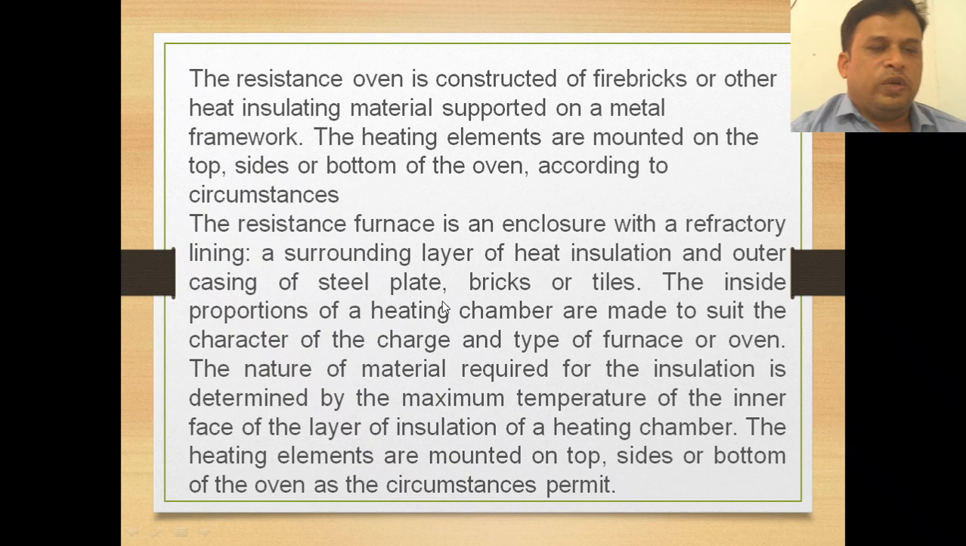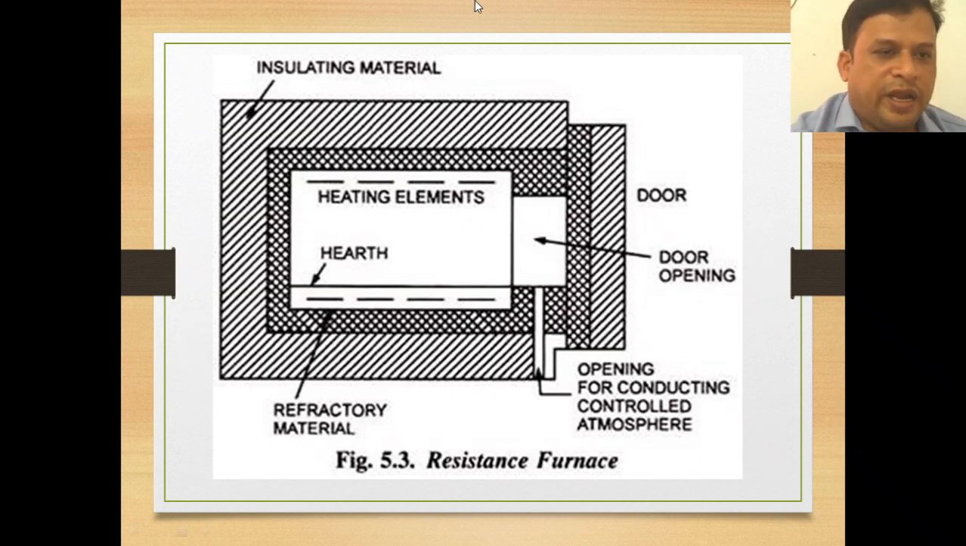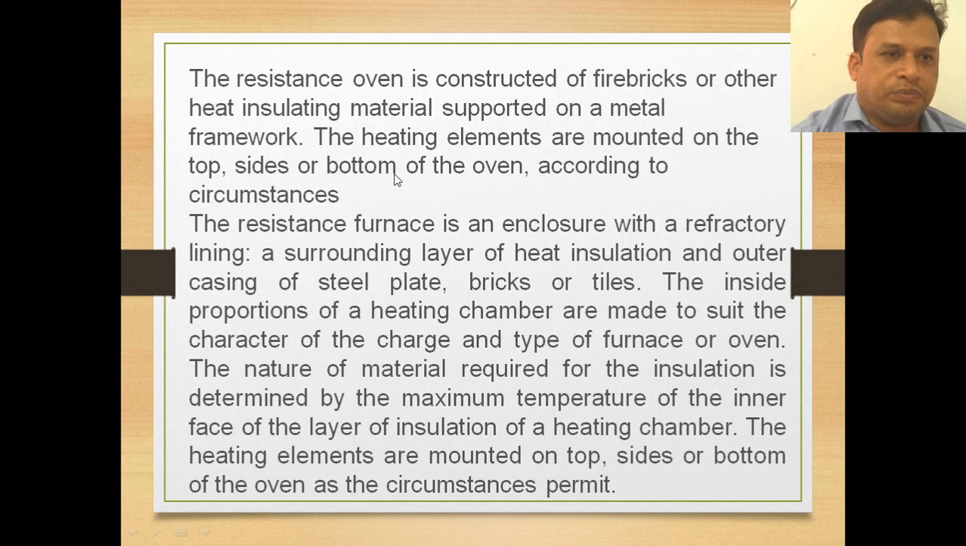So the resistance oven is constructed of fire bricks or other heat insulating material supported on a metal framework. Now the heating elements are mounted on the top, sides or bottom of the oven according to the circumstances. So you can see here the heating elements are mounted here, and the insulating material is placed here. The heating elements are mounted on this surface.